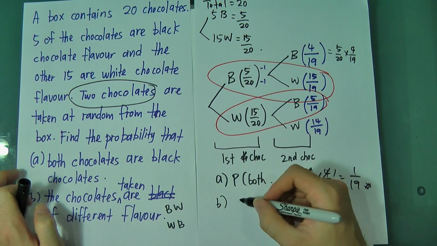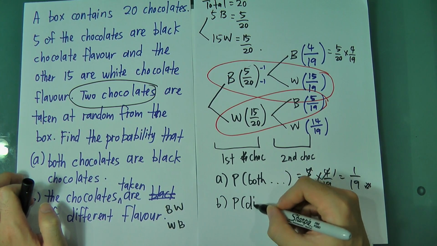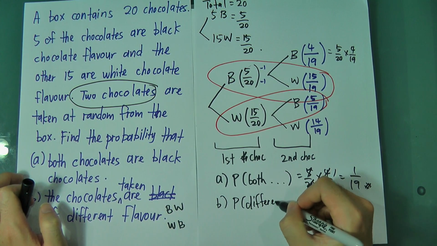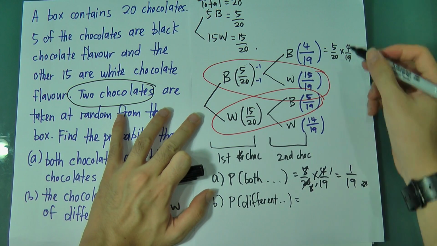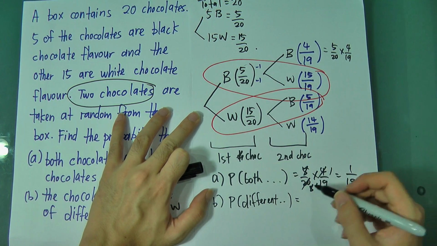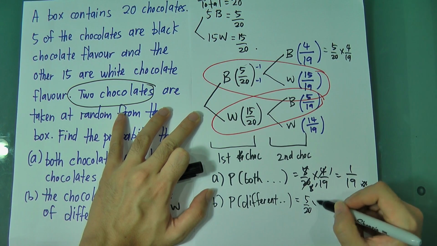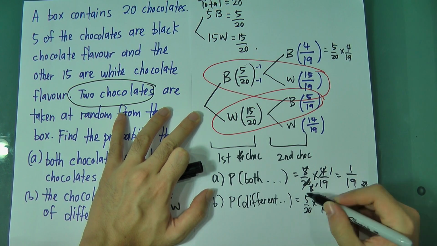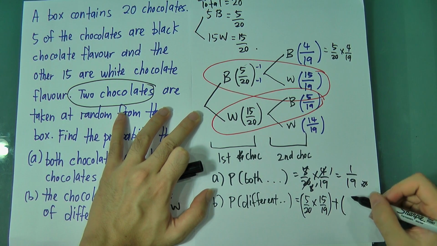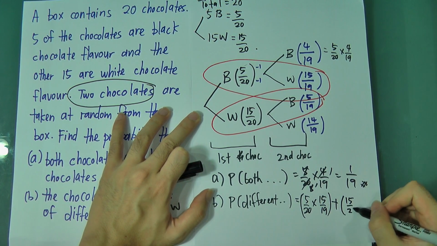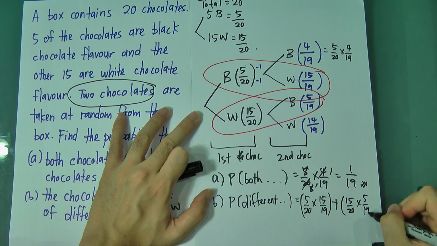Okay, B is the probability for different color. You're going to finish it yourself. Alright, so it will be this one multiply this one: 5 over 20 multiply 15 over 19, plus this one multiply this one: 15 over 20 multiply 5 over 19.